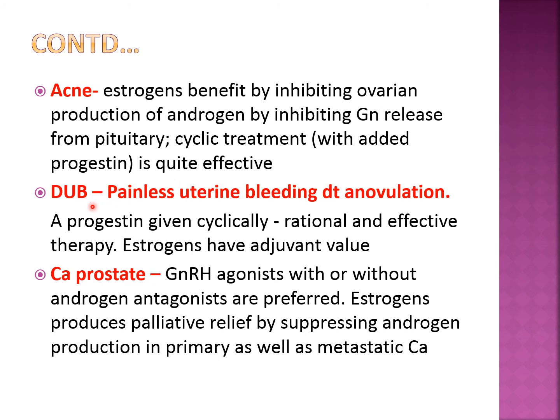Then the next use is DUB, that is dysfunctional uterine bleeding. Dysfunctional uterine bleeding means जब आपको कोई cause समझ में नहीं आता है और vaginal bleeding continuously हो रही है लेकिन कुछ abnormality नहीं है, कुछ disease नहीं है, fibroid नहीं है, endometriosis नहीं है, तब आप बोलते हो DUB. It is painless uterine bleeding due to anovulation. Progesterone is mainly given to stop the DUB, but along with estrogen it can be given cyclically. Okay, so estrogen has adjuvant value, progesterone has the main role in the DUB and for the prevention of bleeding.